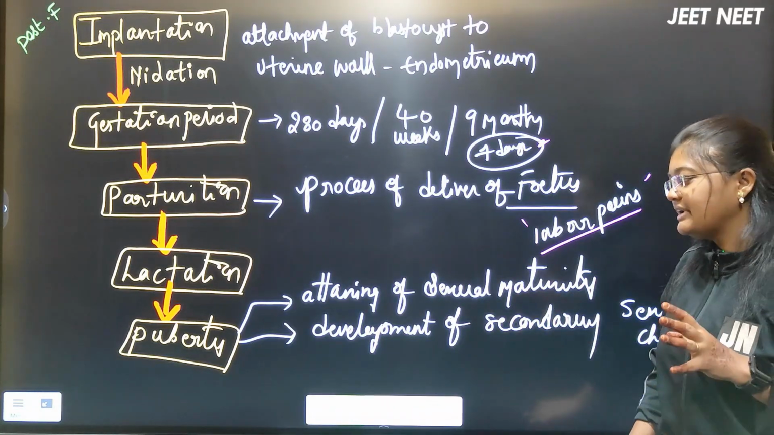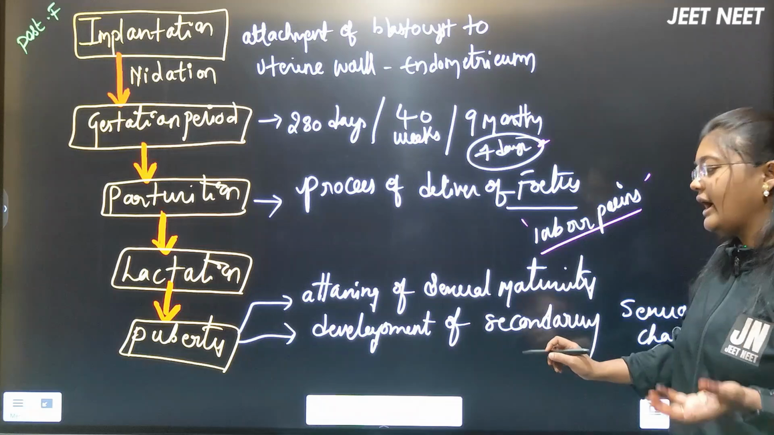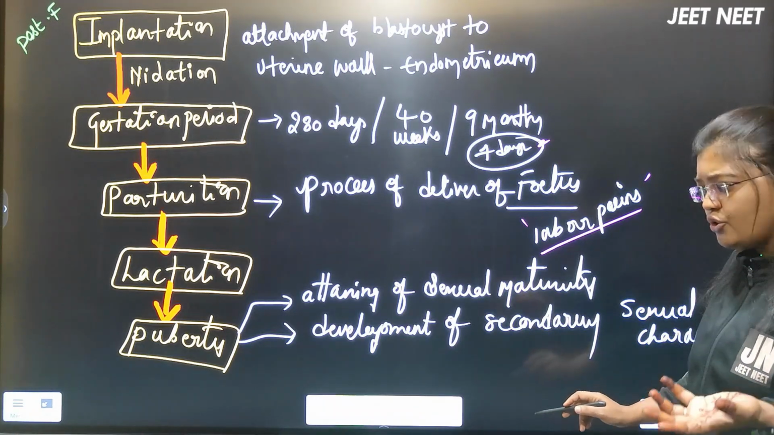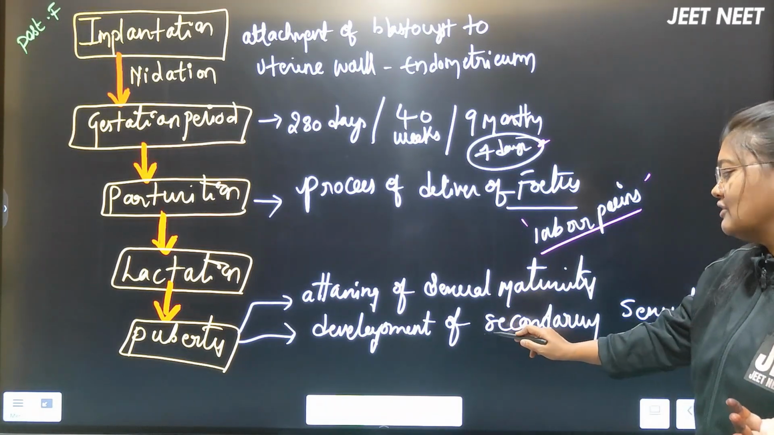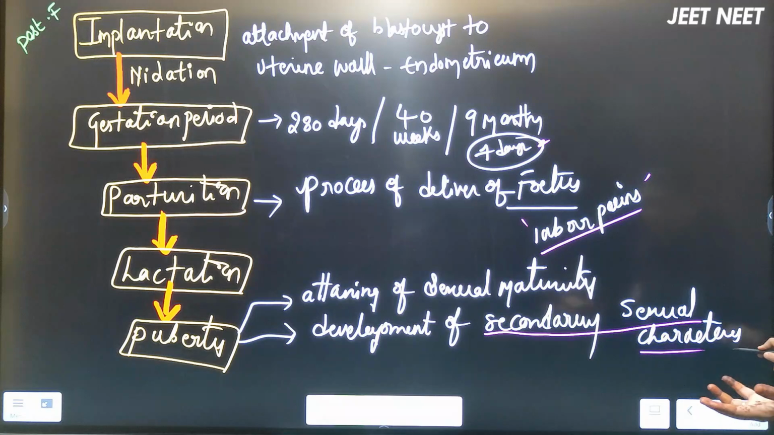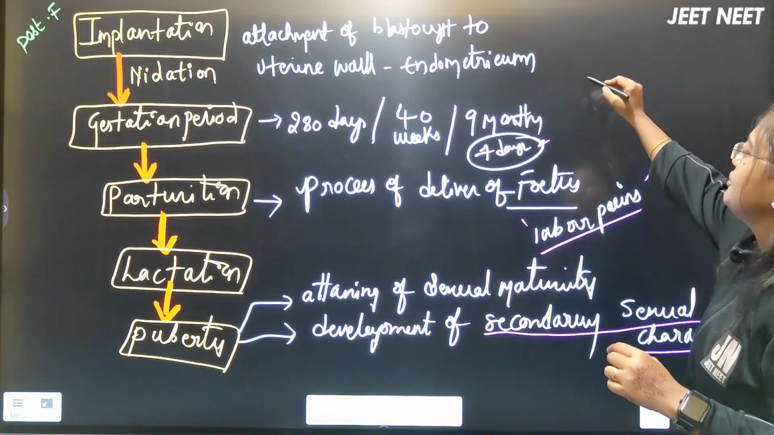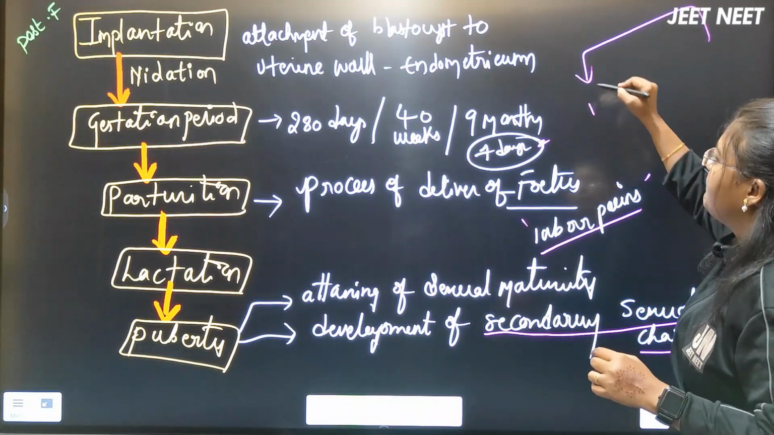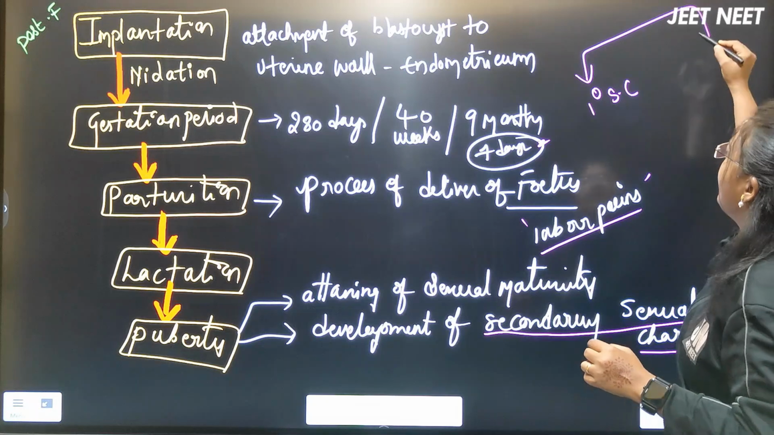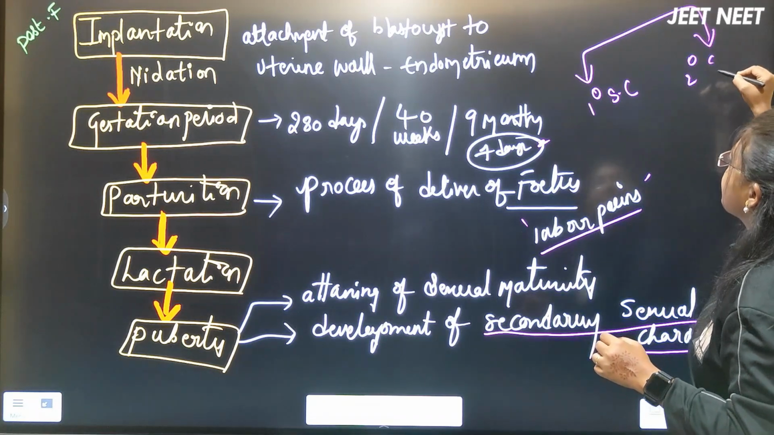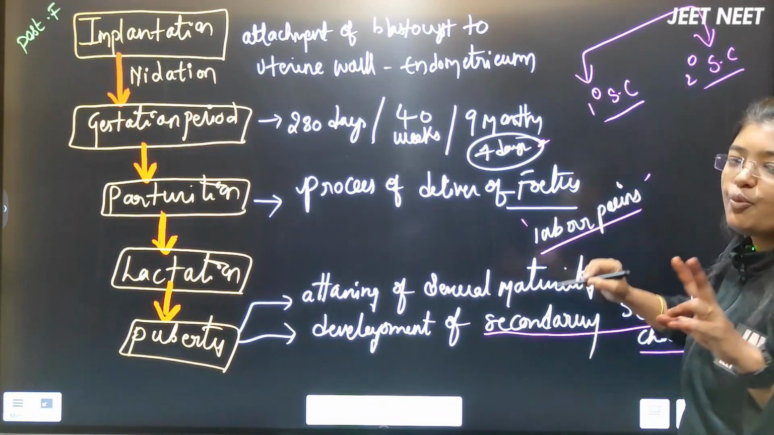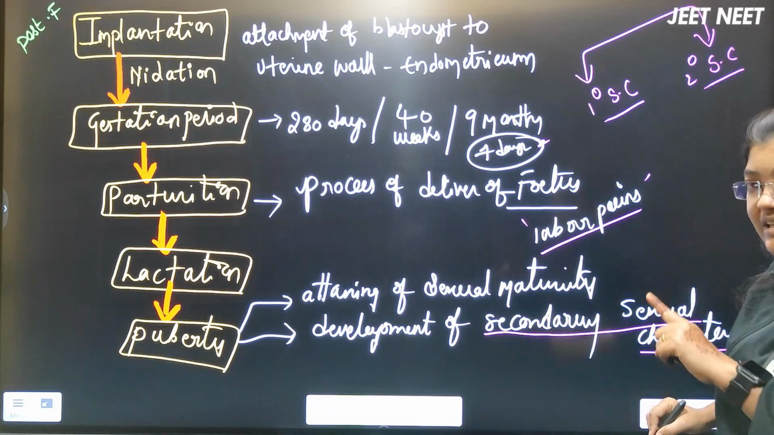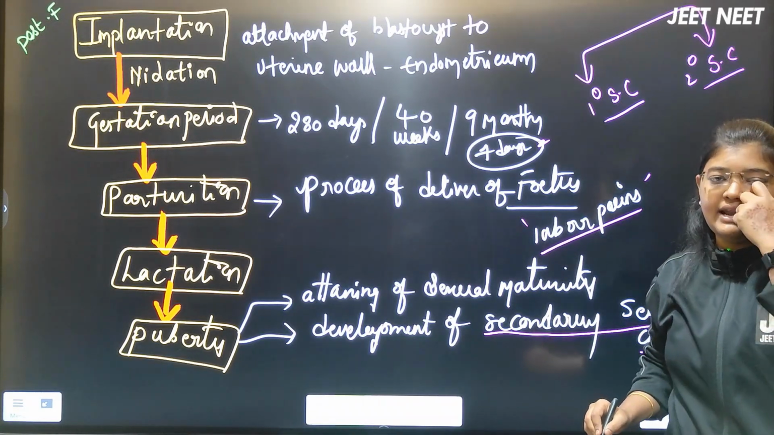So puberty is nothing but attaining of the sexual maturity. Here I wanted to talk about the development of secondary sexual characters. Actually there are two types of characters, right? One is the primary sexual character and one more is the secondary sexual character. Listen to these two points carefully: primary sexual character, secondary sexual character.